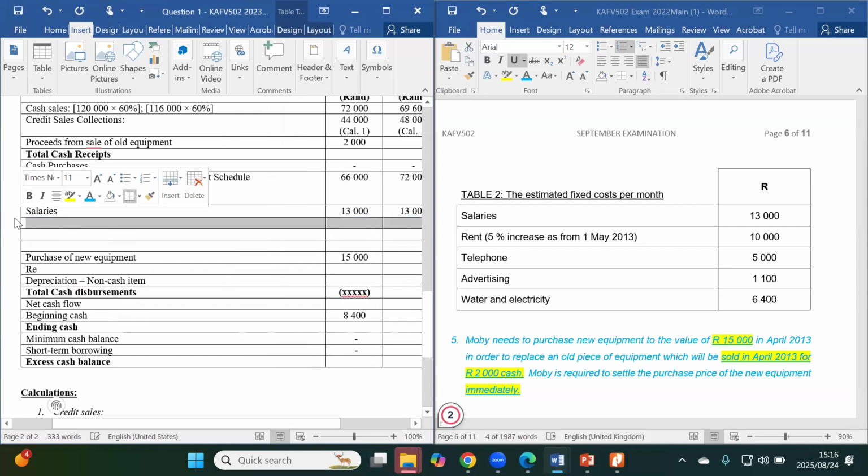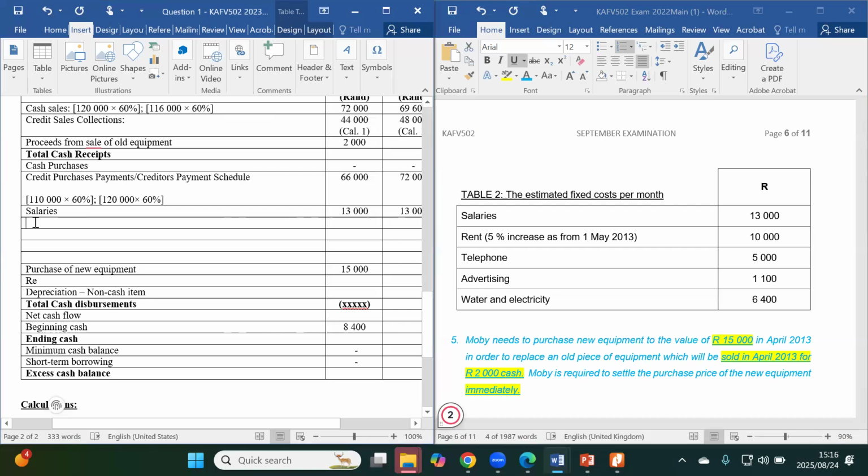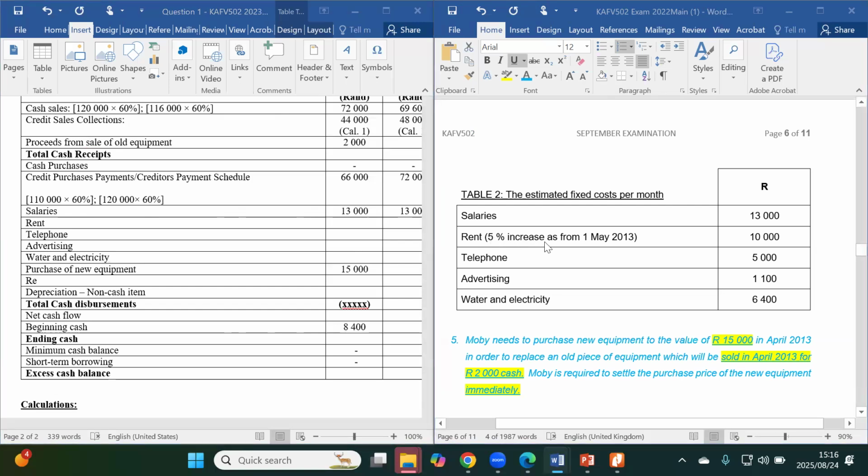And then after that, we have rent. After that, you have telephone, advertising, and then water and electricity. Now for rent, there's a catch. They expect a 5% increase from the 1st of May 2018.